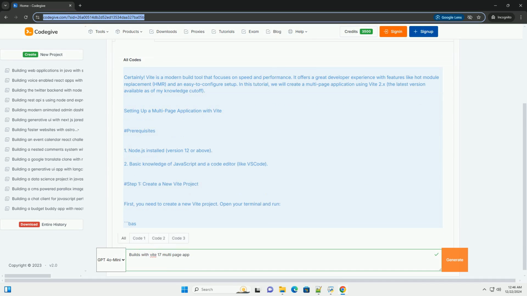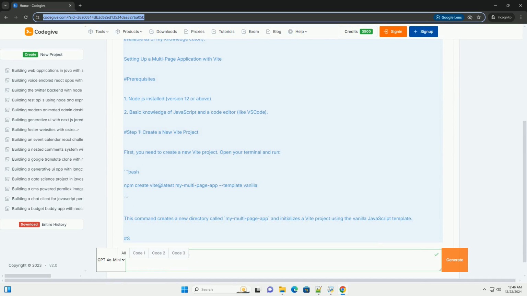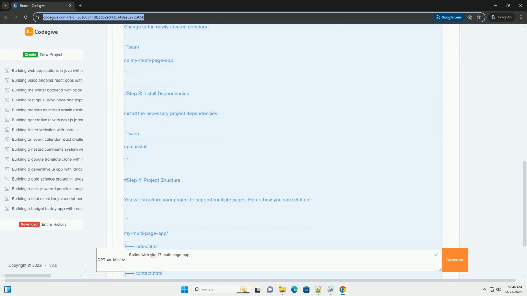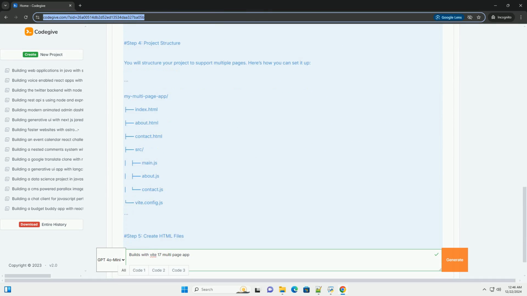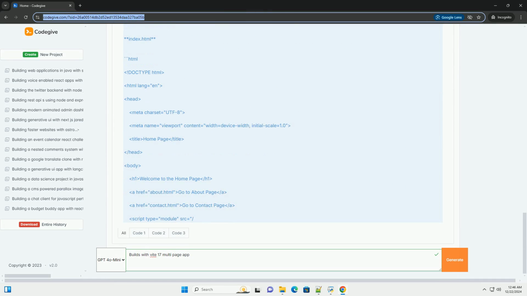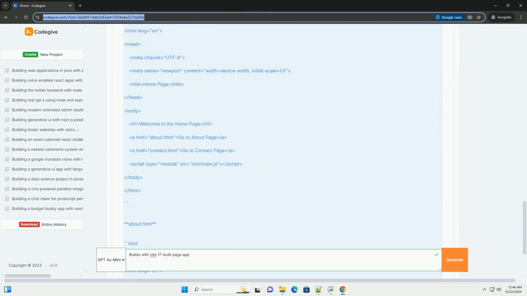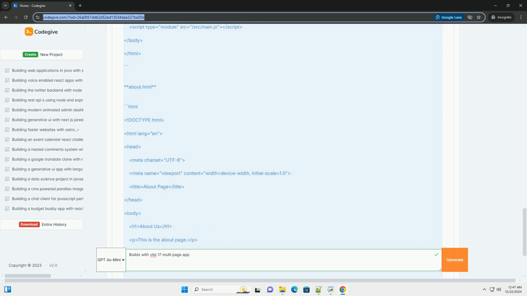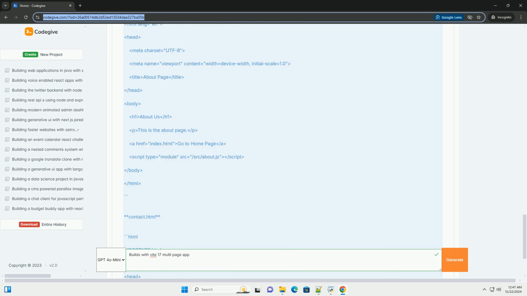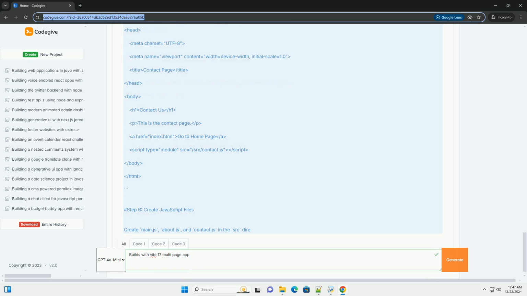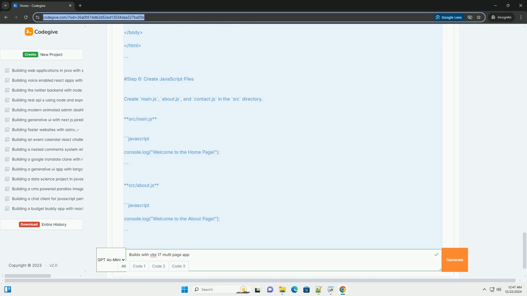Certainly. Vite is a modern build tool that focuses on speed and performance. It offers a great developer experience with features like hot module replacement, HMR, and an easy-to-configure setup. In this tutorial, we will create a multi-page application using Vite 2.x, the latest version available as of my knowledge. Setting up a multi-page application with Vite.